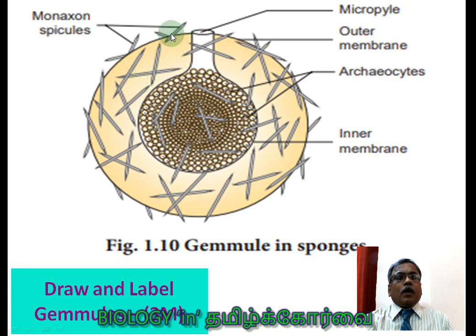And here, in order to protect the gemmules, spicules are present. Spicules are spine-like structures. These are called monoxon spicules. So this is one type of spicule, students. There are other types of spicules also, but that is, I think, beyond our scope of learning this reproduction.